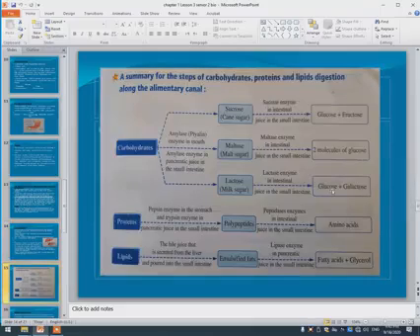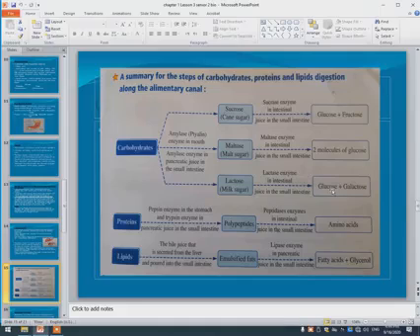Again, we can say that carbohydrates, we have also in the ileum, sucrose, maltose, and lactose. Sucrose is digested by the sucrase enzyme to convert it into glucose and fructose. Maltose is converted by the maltase enzyme to glucose. And lactose is converted by the lactase enzyme to glucose and galactose.